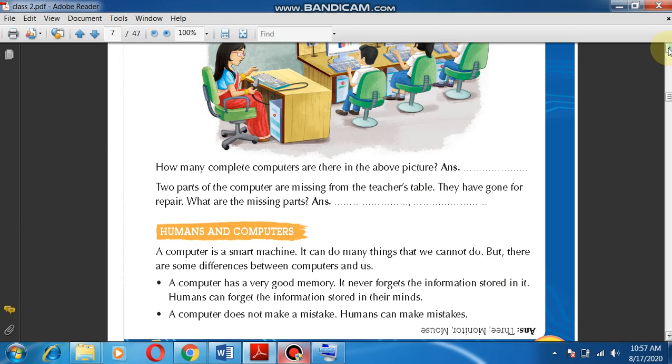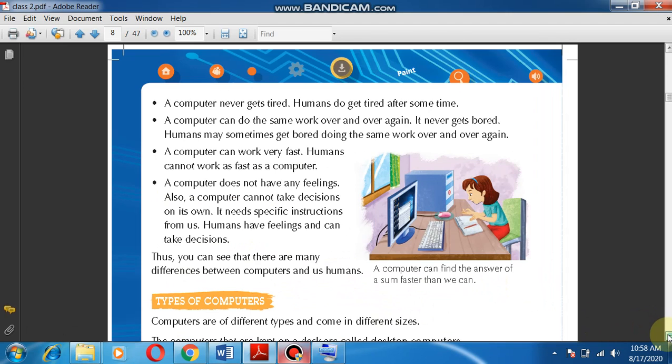There are a lot of differences. A computer is a smart machine. It can do many things we cannot do. But there are some differences between computers and us. A computer has a very good memory. It never forgets the information stored in it. Humans can forget the information stored in their minds. A computer does not make a mistake. Humans can make mistakes.